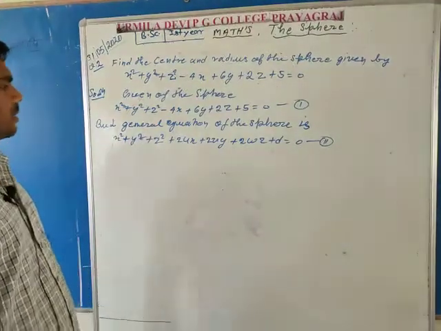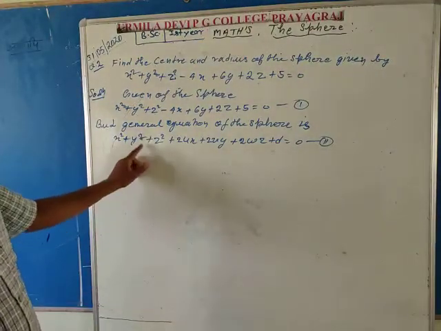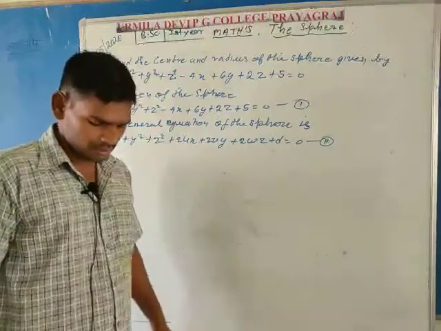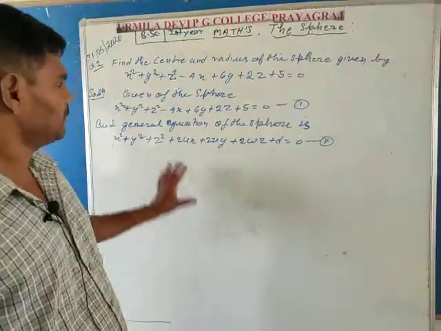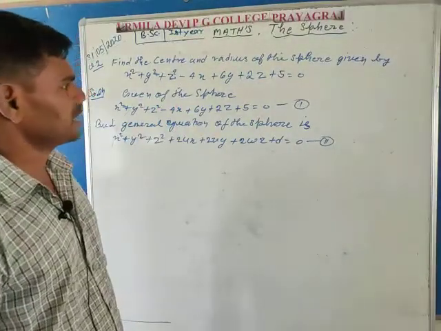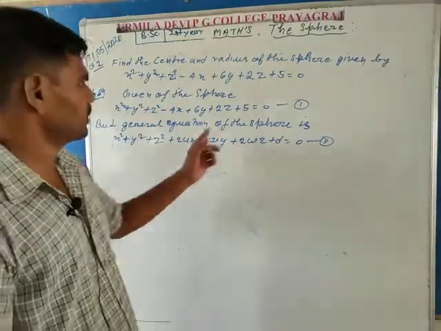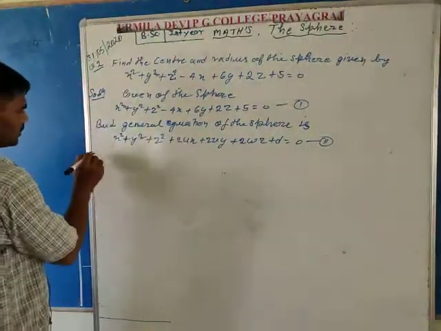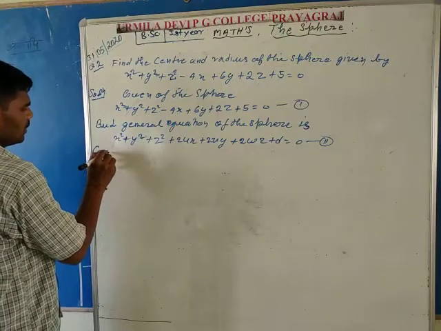The second equation is the general equation of the sphere, and in the first, the given equation of the sphere, I want to calculate the radius and center of the given sphere. So comparing equations first and second.